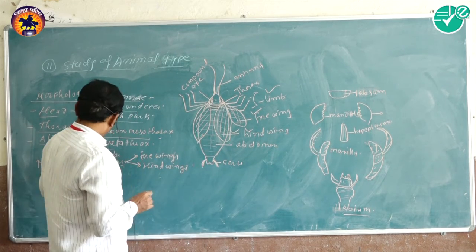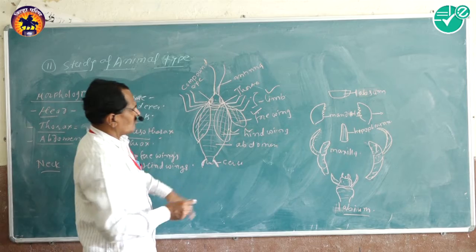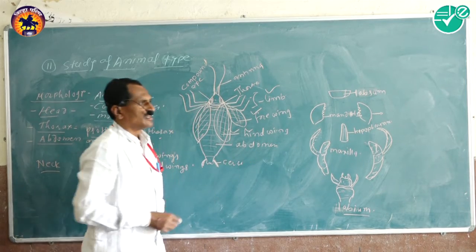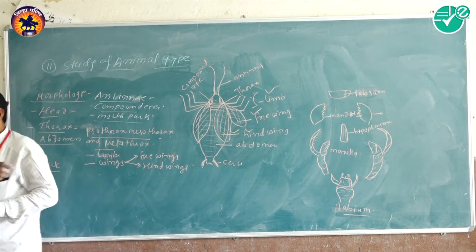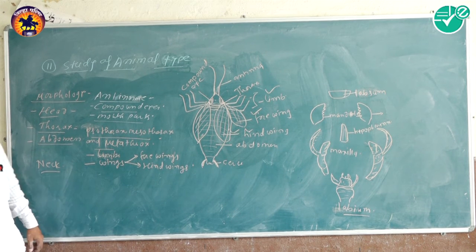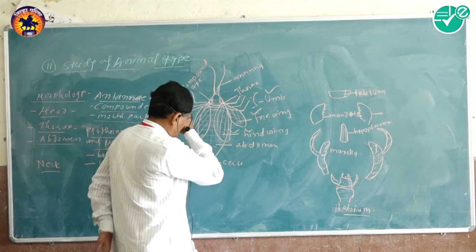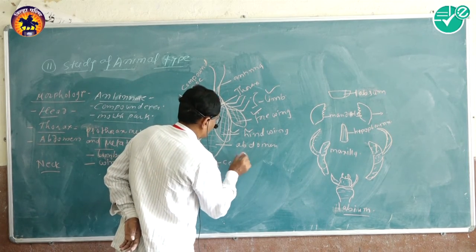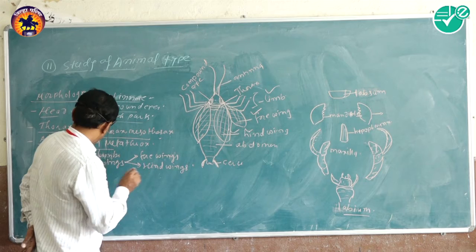The dorsal side of the abdomen is covered with tergum.